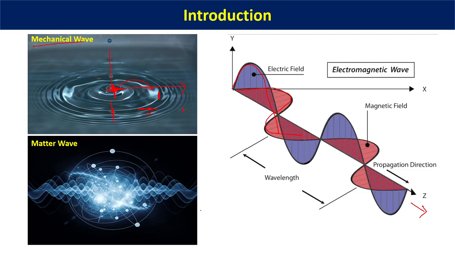There is a very sophisticated instrument that should be designed in order to detect the matter waves. There are experiments by, say, G.P. Thomson and Davisson and Germer, who first detected matter waves due to electrons. And we essentially do not represent it pictorially, like we can capture a picture of a mechanical wave or electromagnetic wave, but for matter wave we sometimes represent it by this type of figure.